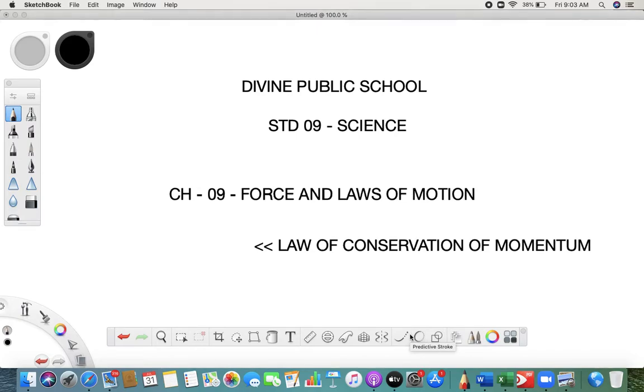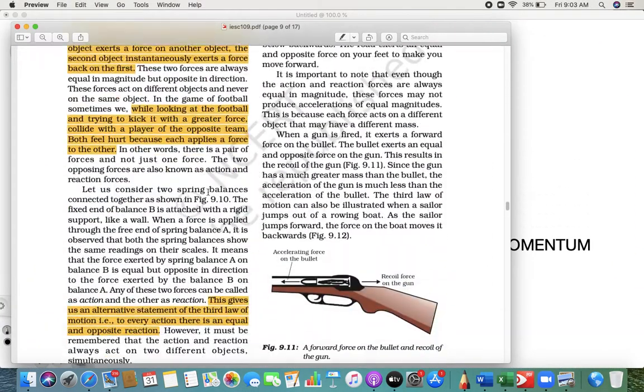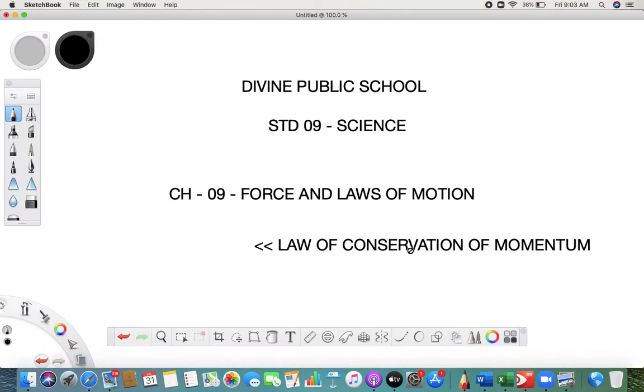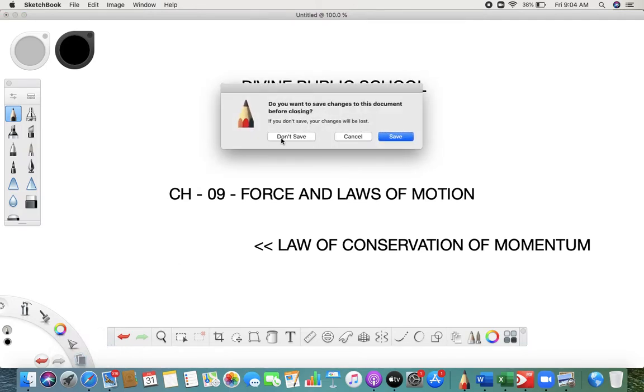Now, we have already heard a word about conservation. You must have heard about conservation of energy, that energy is neither created nor destroyed, it always converts from one form to another. Conservation means that if you apply something on one object, it can transfer to another object. Here we are talking about such a thing, which is momentum.